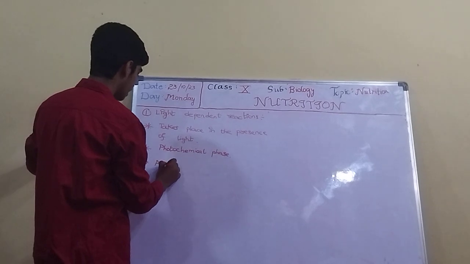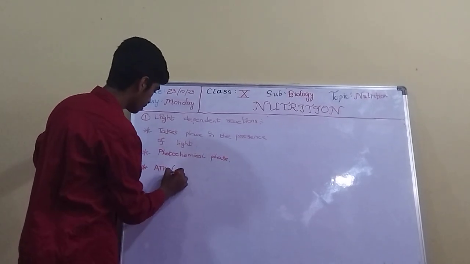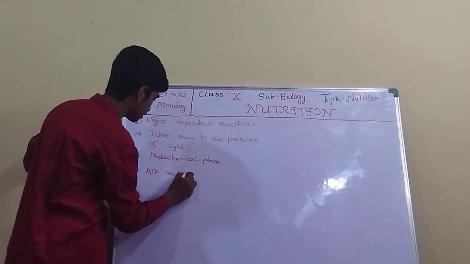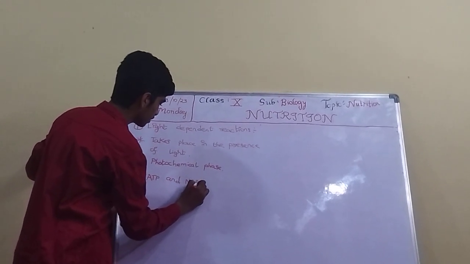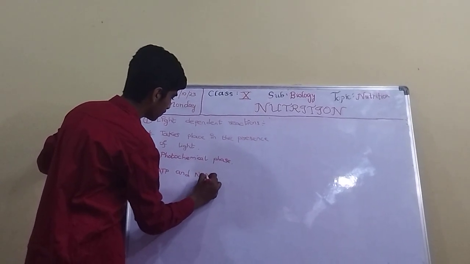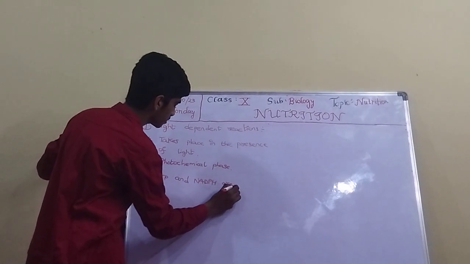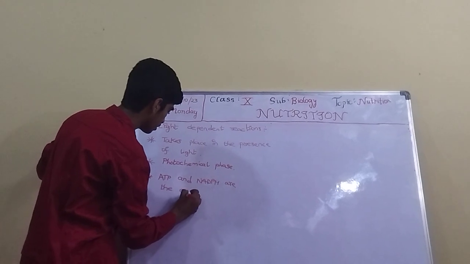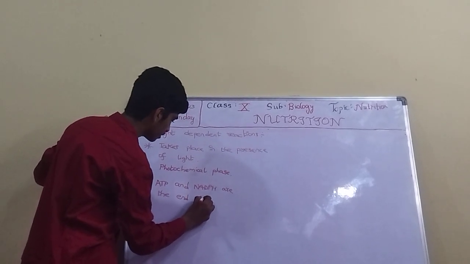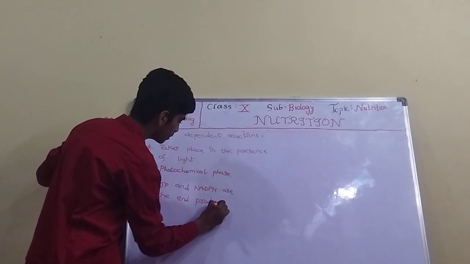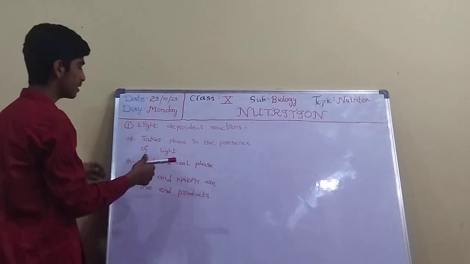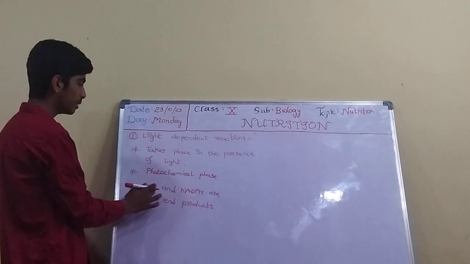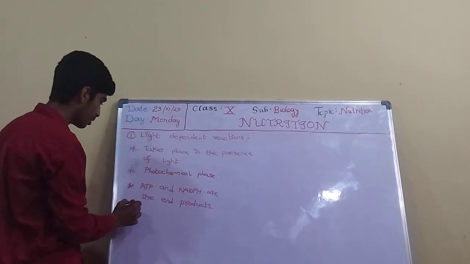ATP means adenosine triphosphate, and NADPH. These are the end products in the light dependent reactions. End product means that in this reaction there are some products at the end. ATP and NADPH are the end products.